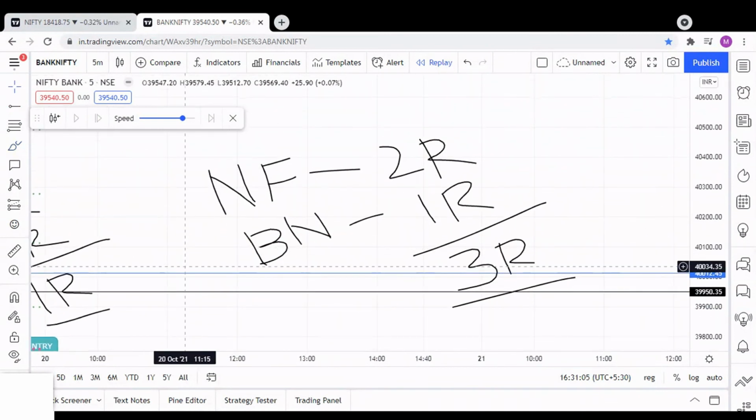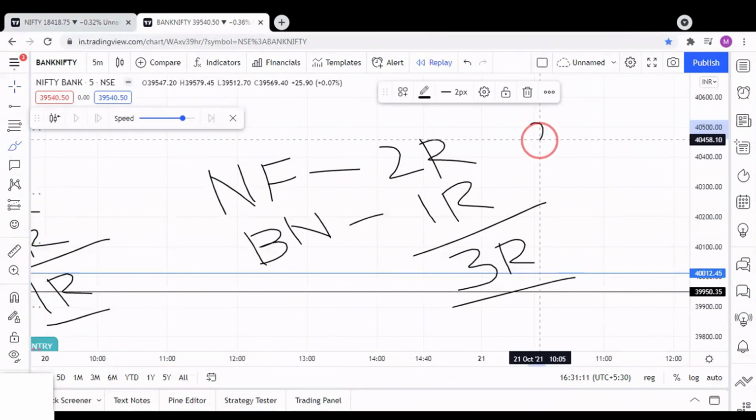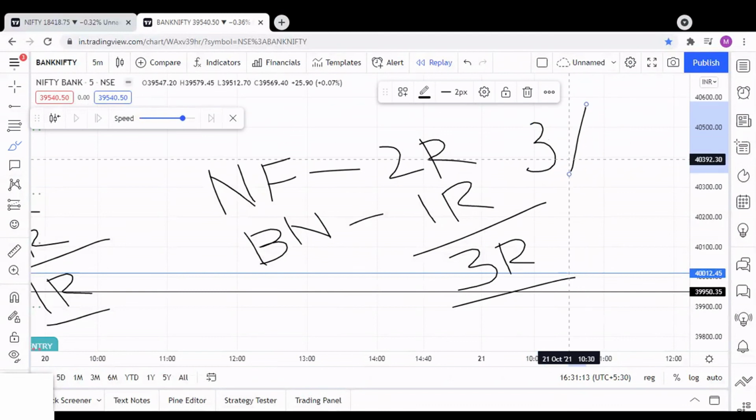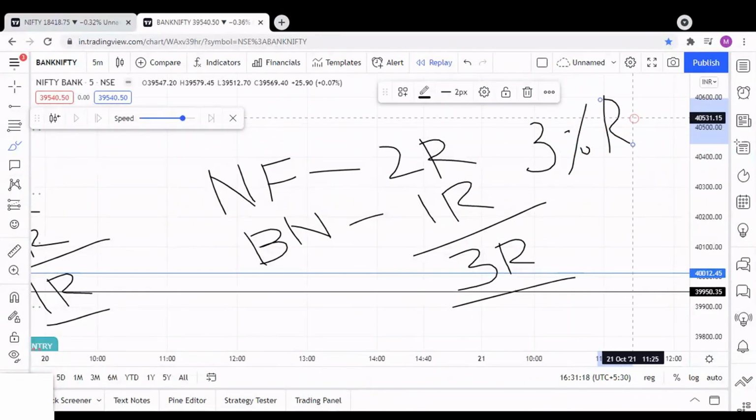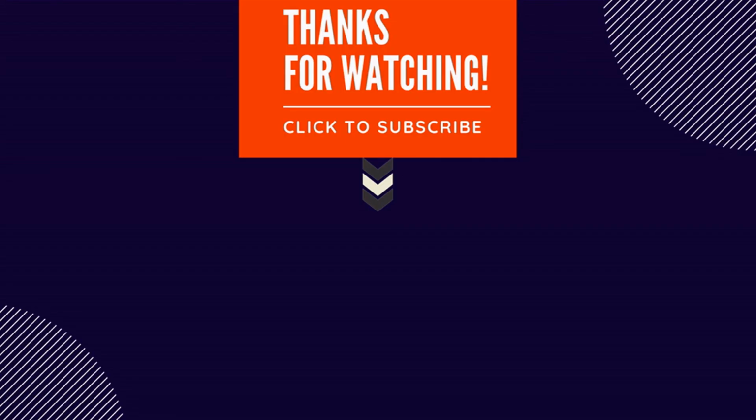So if your investment is 1 lakh rupees, your profit will be 3000 rupees, which is 3% ROI, return on investment. That's all about today's end of the day chart analysis on Nifty and Bank Nifty.